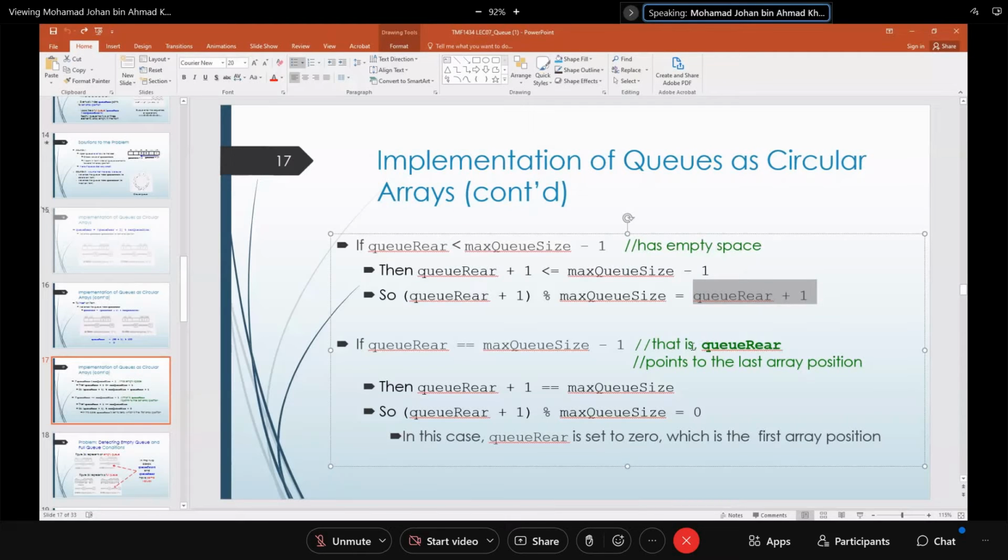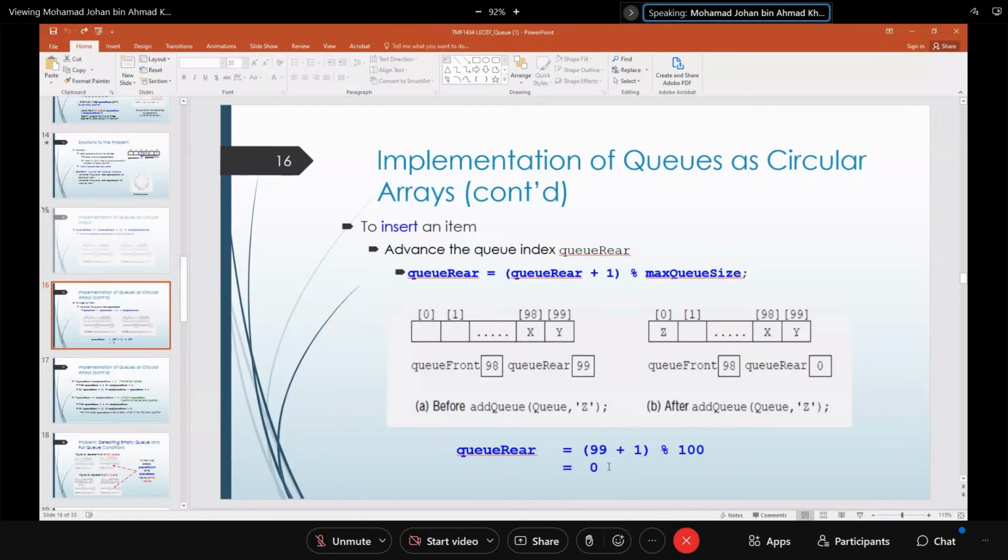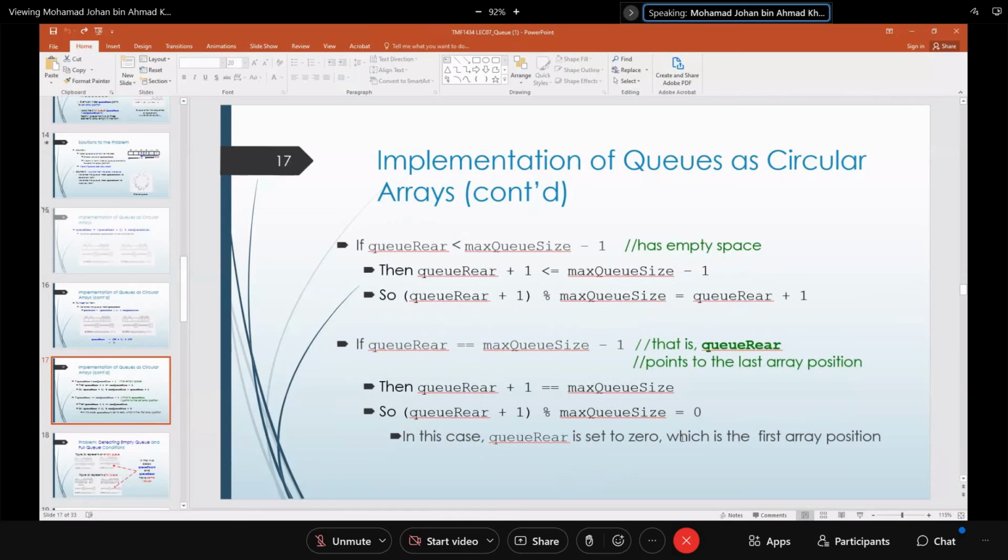If the queue rear points to the last array position, whereby queue rear is equivalent to max queue size minus 1, then queue rear plus 1 modulus maximum queue size is equivalent to 0. So as you saw in the example just now, you get 0 here, which is the first array position.